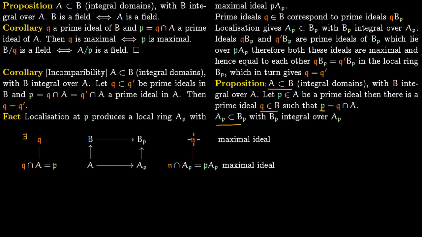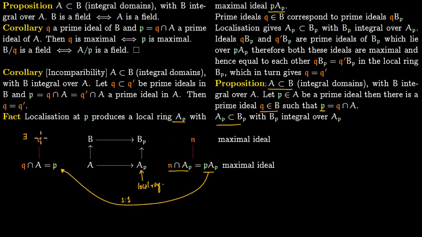So corresponding to this ideal, you find its contraction. Its contraction is N intersection A_P. Always this is the contraction back in this ring, and this ideal is maximal. But this is a local ring, and localization produces a local ring with this maximal ideal, so it has a unique maximal ideal, and that is it. In fact, it has only one maximal ideal, which is this PA_P. So this is a maximal ideal, it has to be equal to PA_P, but this is in one-to-one correspondence with this prime. This PA_P comes precisely from this prime ideal P sitting in A.